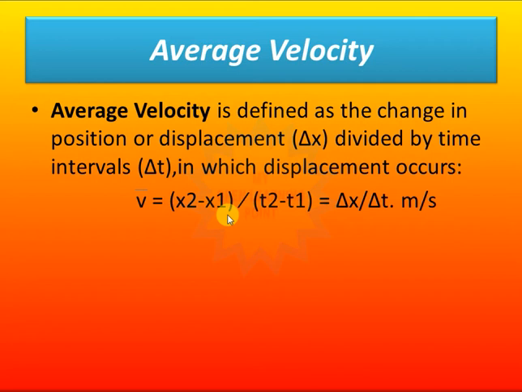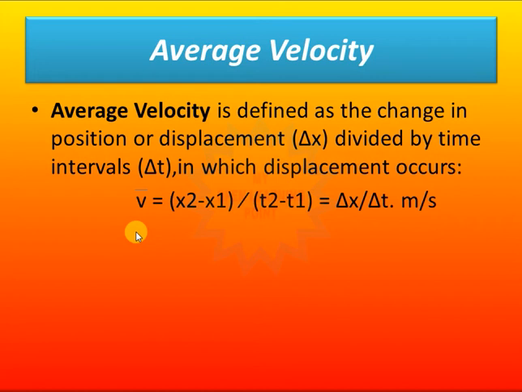The overall displacement is divided by the time taken. The starting time is t1 and the ending time is t2. So t2 minus t1, we get the difference of time, whatever time is taken. So its value will be equal to del x, the difference of the position, or you can say the displacement, divided by del t, the time taken. So this is called the average velocity.